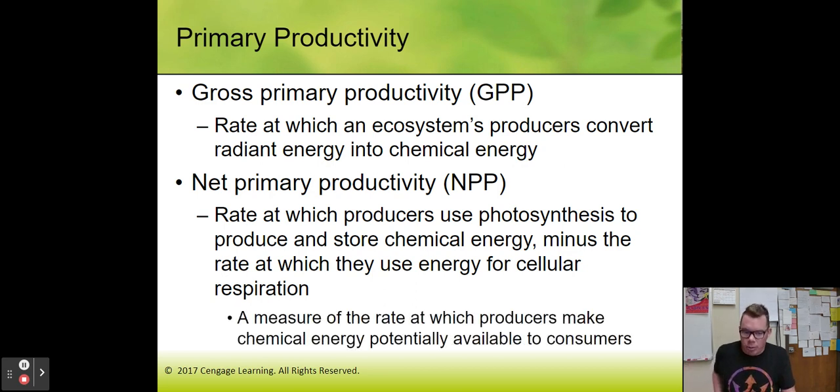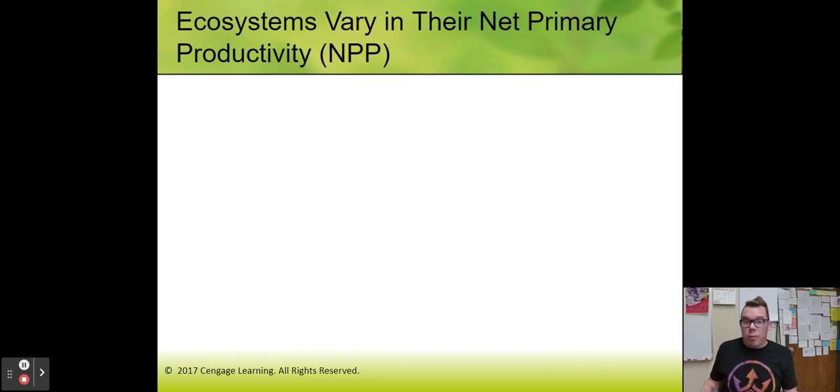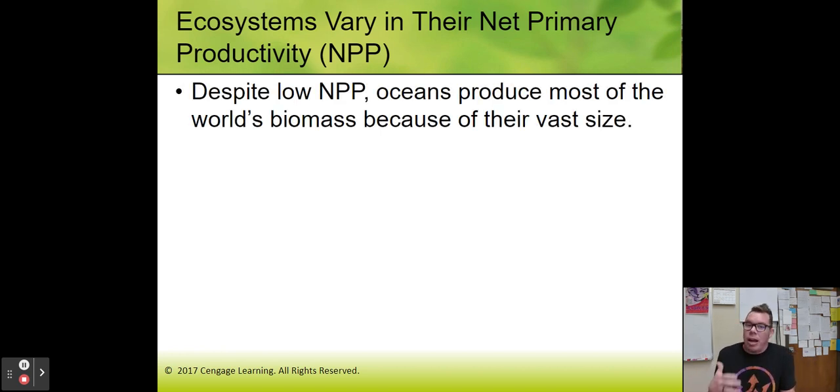Ecosystems vary in their net primary productivity. Depending on the amount of life, the precipitation, and the temperature, that's going to vary a bunch. Despite the low net primary productivity, the oceans produce the most simply because they're ginormous compared to the rest of the world. So number 14, why do the oceans produce the most? Simply because of their vast size, or they're huge, or they're ginormous, if you want to use that word. Your call on the notes.